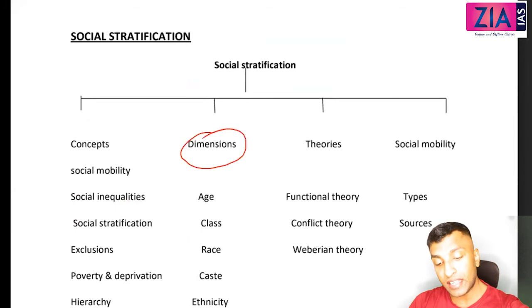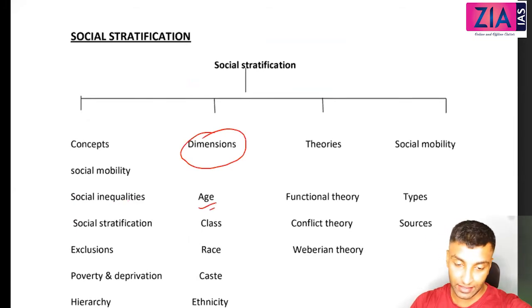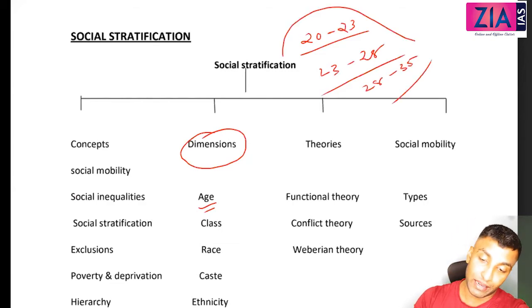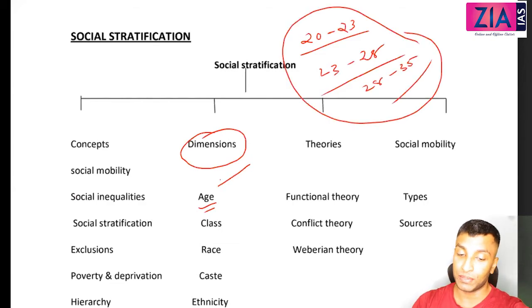Stratification can be on the basis of age, right? In this class itself, if you see, there will be stratification on the basis of age. I can classify you people: those who are coming under, let's say, 20 to 23, there will be a group; 23 to 28, there will be a group; 28 to 35, there will be a group. This is what I mean by stratification on the basis of age.